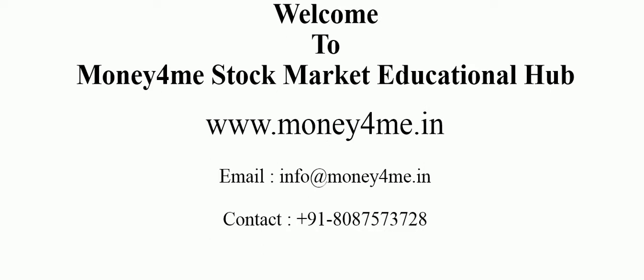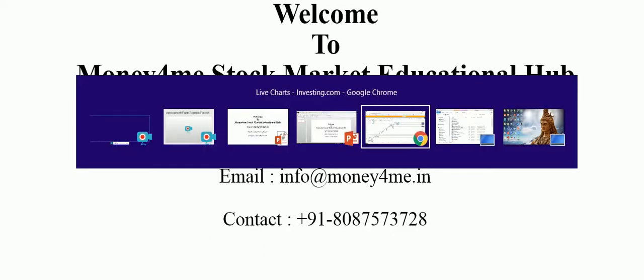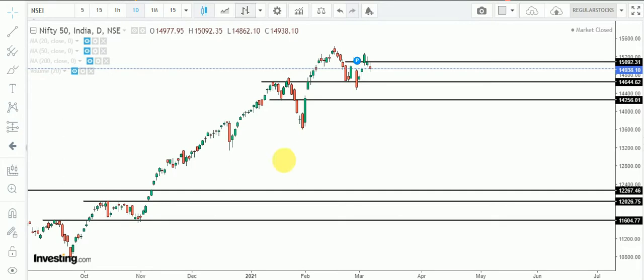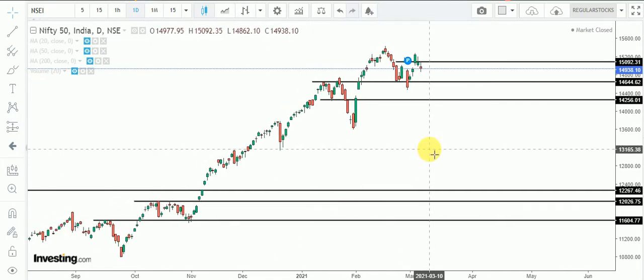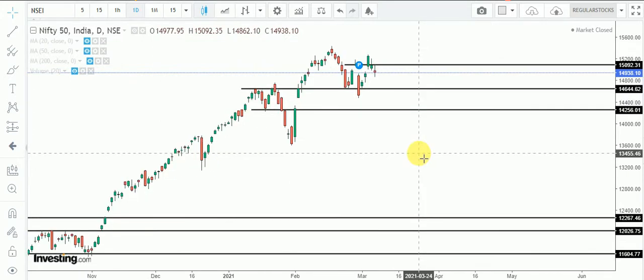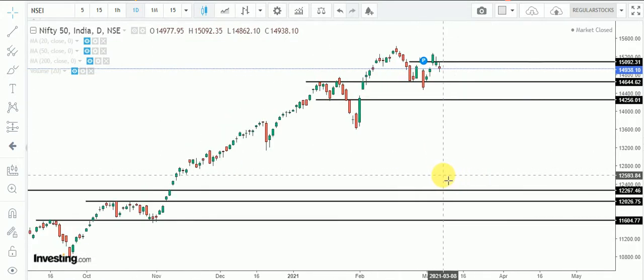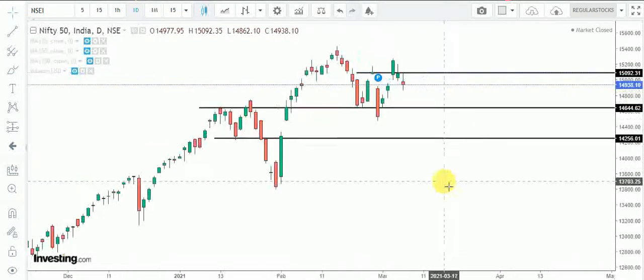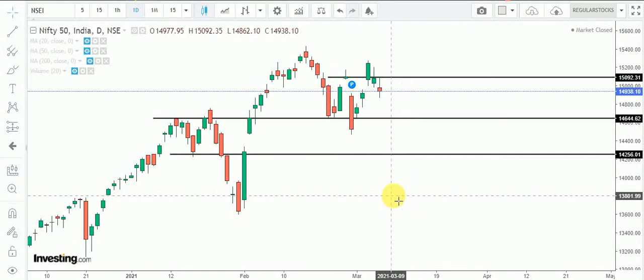So as usual, we will see Nifty 50 and Bank Nifty analysis for the coming week as well as intraday. How to analyze Nifty 50 and Bank Nifty for intraday. So this is the chart of Nifty 50 and each candle is a daily candle. I have already marked lines here, that is the support and resistances of Nifty 50.